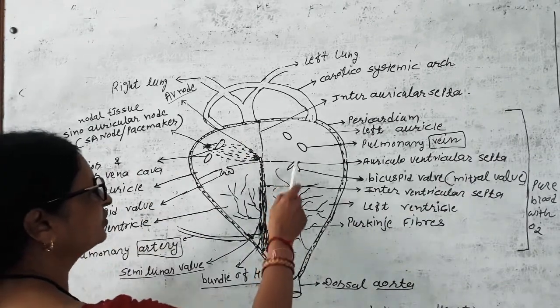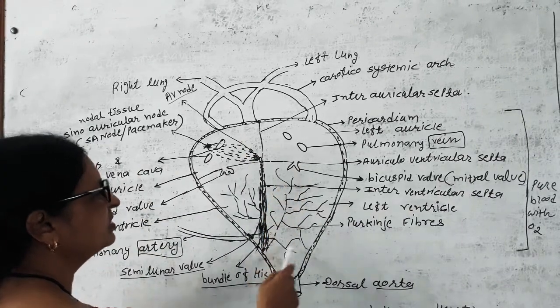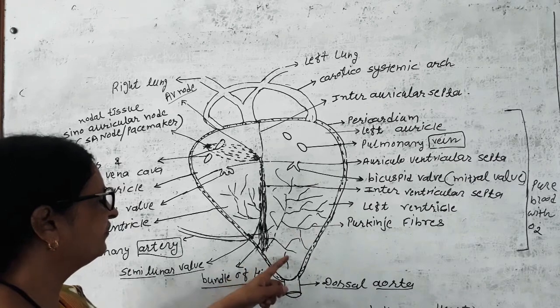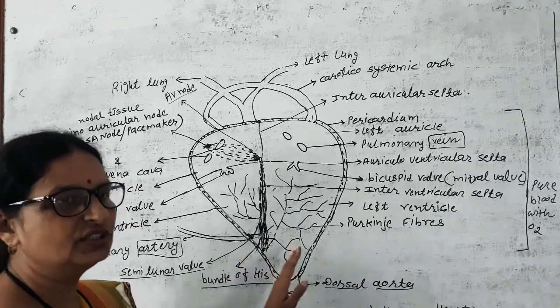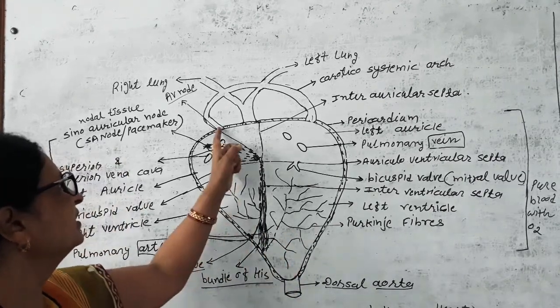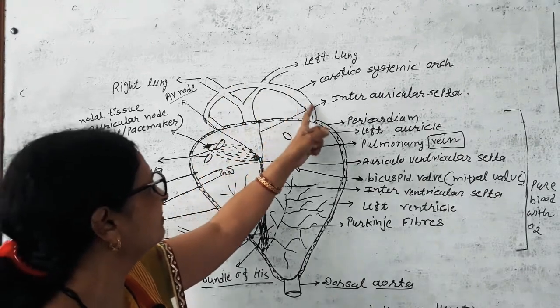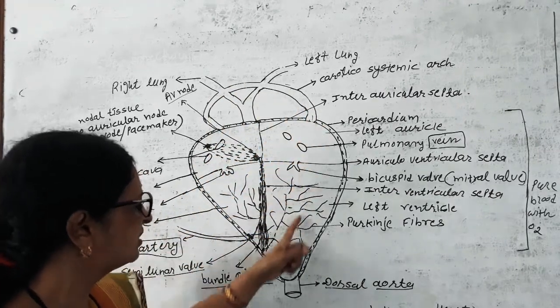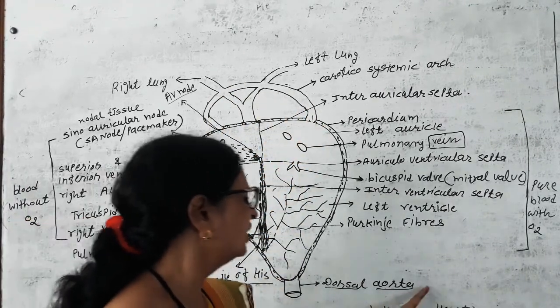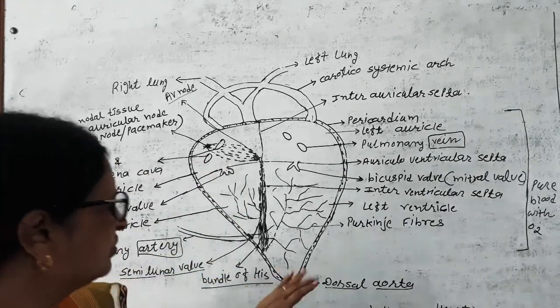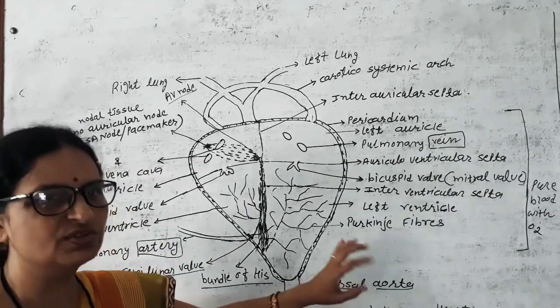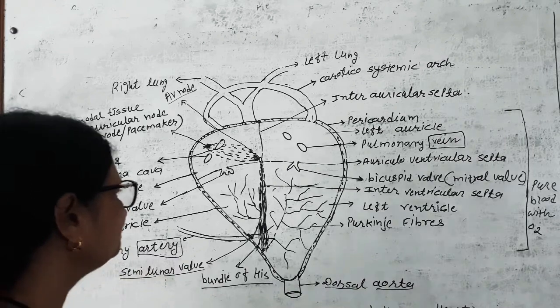So through this valve, blood came to the left ventricle, and from the left ventricle again through the semilunar valve, blood came into the carotidosystemic arch, and from the carotidosystemic arch into the dorsal aorta, and from the dorsal aorta it supplies to different parts of the body.